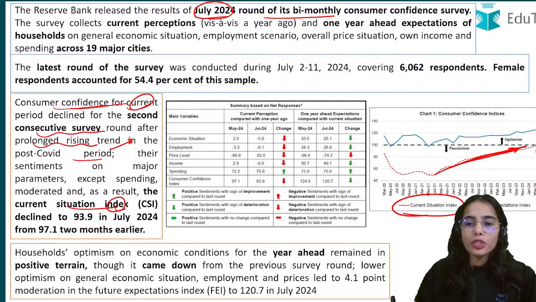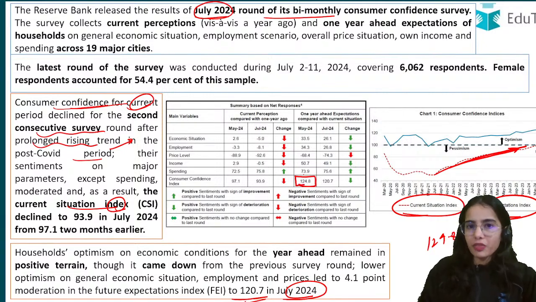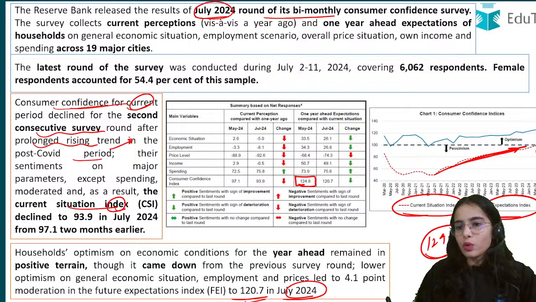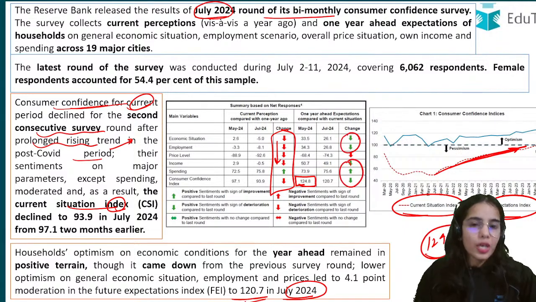The future expectations index has moderated to 120.7 in July 2024 from 124.8 in the previous round. So in the current perception there is negative sentiment, while for the future there is positive sentiment, but the positive sentiment is declining. That is a concern.